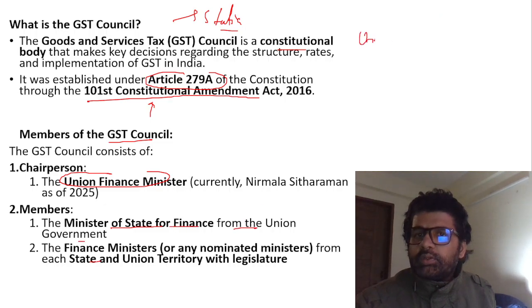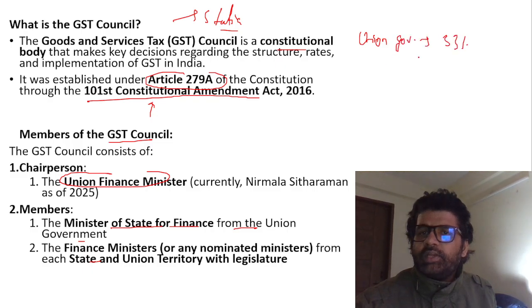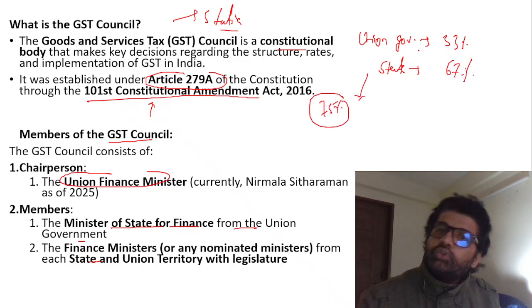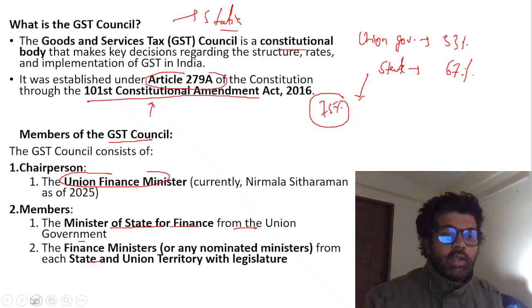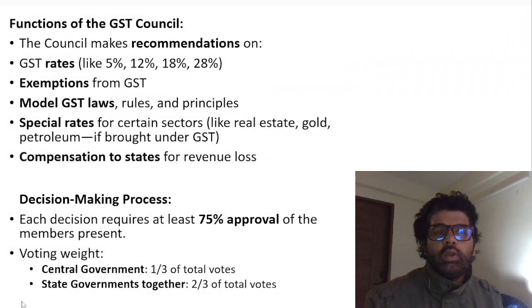So the Union Government has 33% voting power, and the states have 67%. If a decision has to go through in the GST Council, it needs 75% votes. So neither the Union Government alone nor the states alone can take a decision. They have to come together. And again, in this article, I have explained how things work in that regard also.